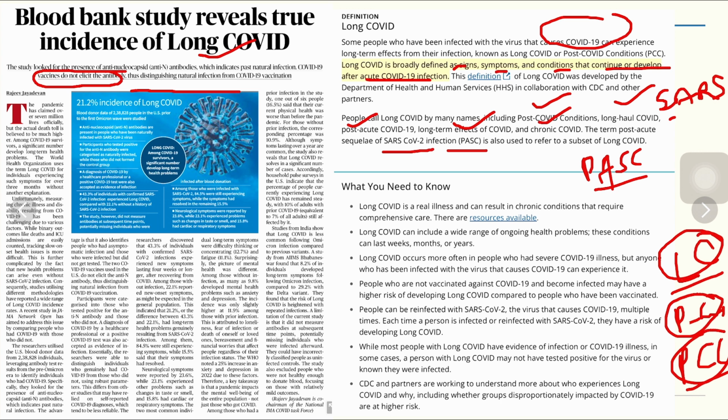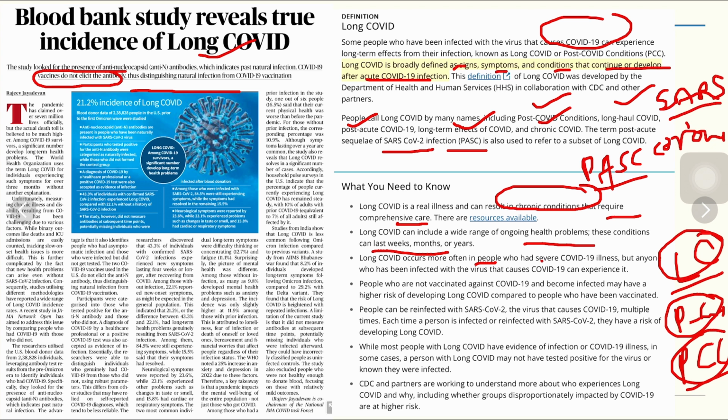You must understand that SARS is severe acute respiratory syndrome, and that actually has the coronavirus in its family. So long COVID is a real illness, and it can result in chronic conditions that require comprehensive care. Long COVID can include a wide range of ongoing health problems. These conditions can last for weeks, months, or years.